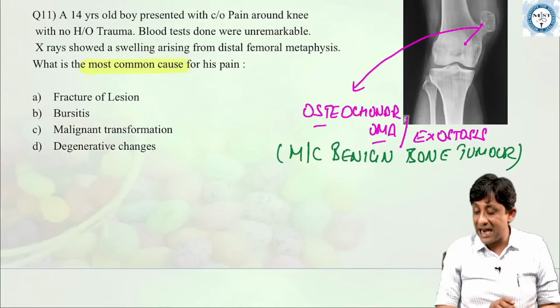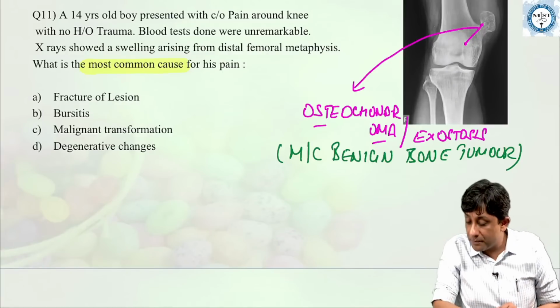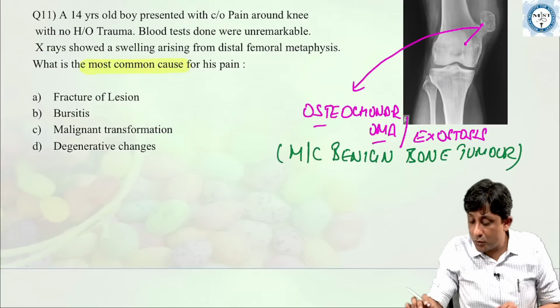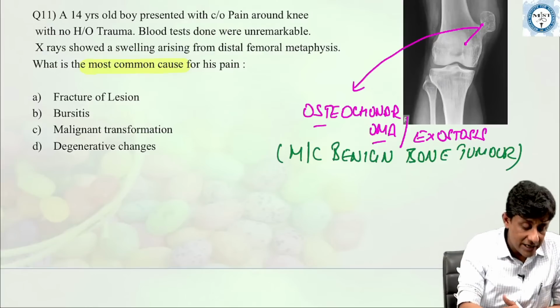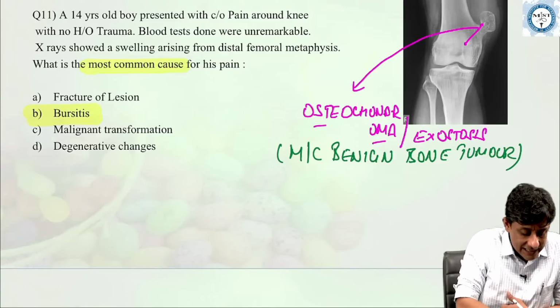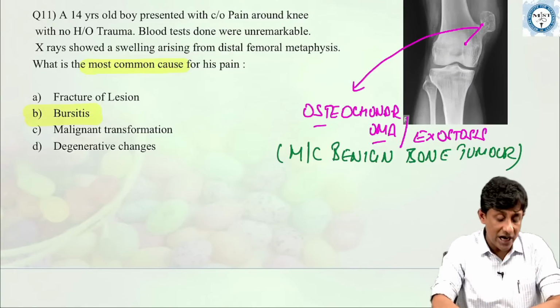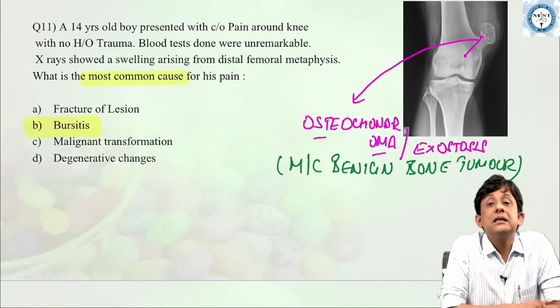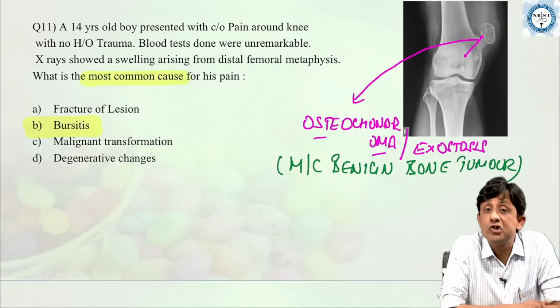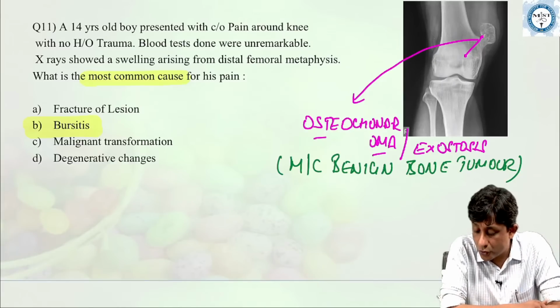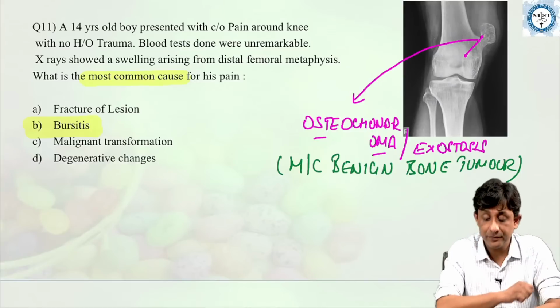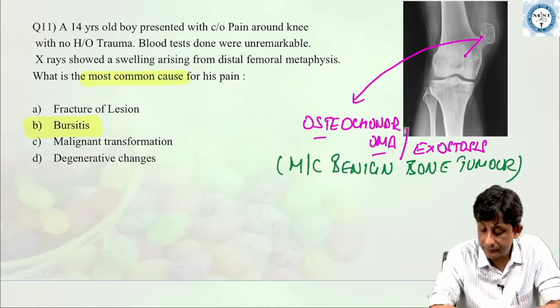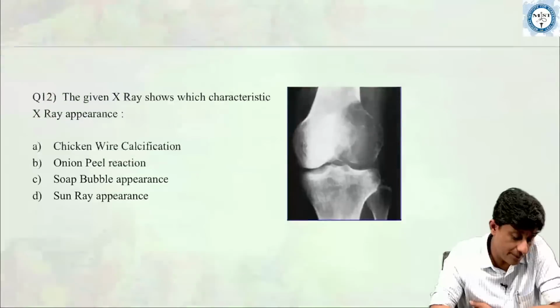So of this, the most common cause for the sudden increase in pain is long-standing compression of the bursal sac, and I think most of the people have got this absolutely right. So bursitis is the answer. Long-standing compression because of an osteochondroma results in bursitis, which is the most common complication of a long-standing osteochondroma. Okay? So the answer is B. Bursitis is the answer.